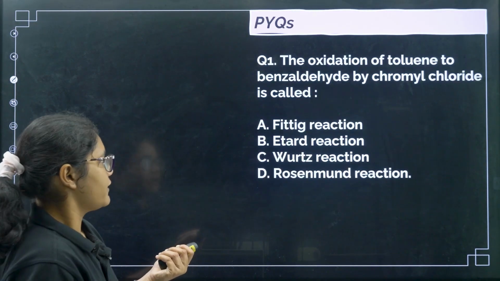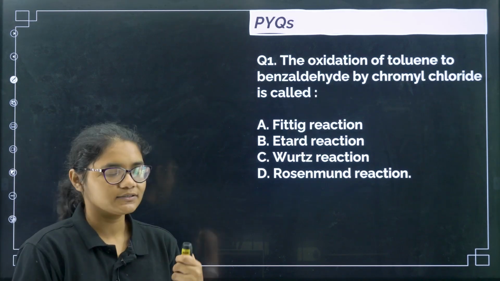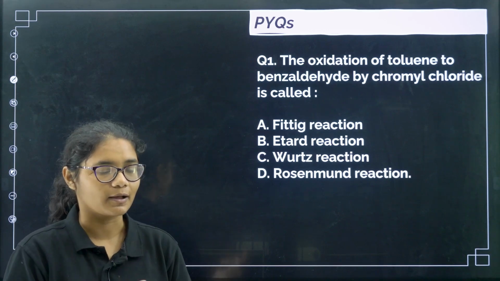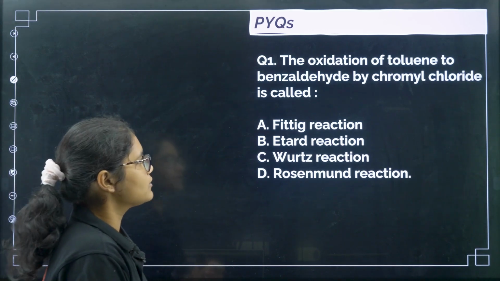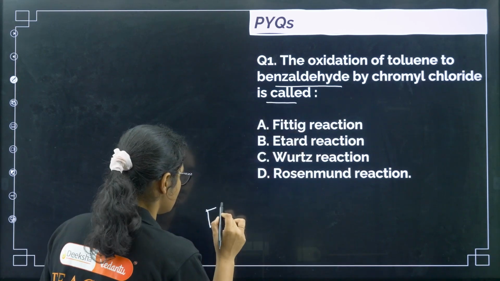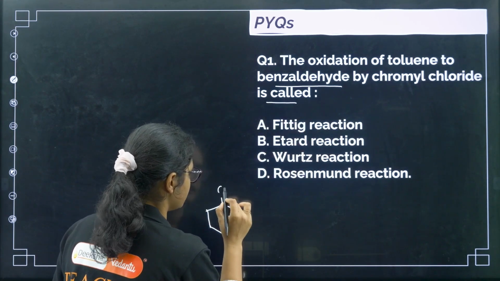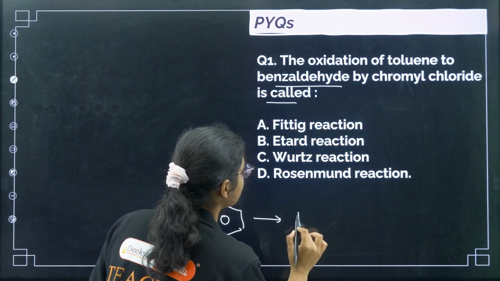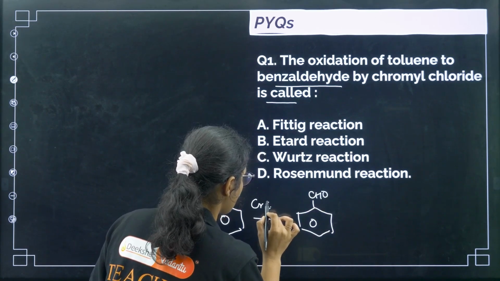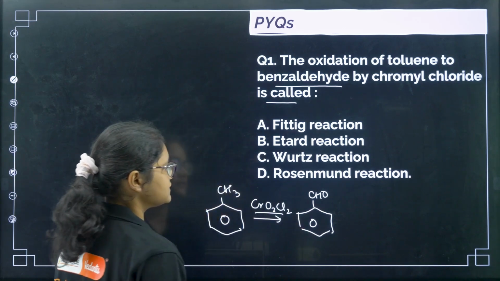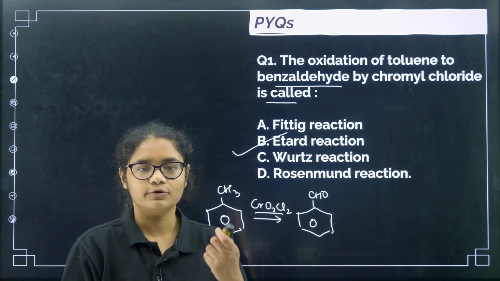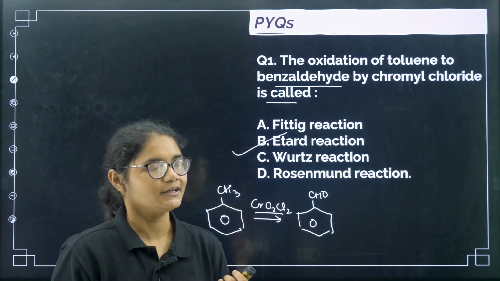Okay. Fine. Now we'll go to today's practice questions. A lot of questions I have brought for you. So I want all of you to practice answers with me and also comment down the answers. Okay. Now the oxidation of toluene to benzaldehyde by chromyl chloride. So it is telling oxidation of toluene to benzaldehyde, okay, using chromyl chloride CrO2Cl2. So if you remember CrO2Cl2, just now we discussed, it was Etard reaction, right? So let me know how many of you have answered this question correctly.